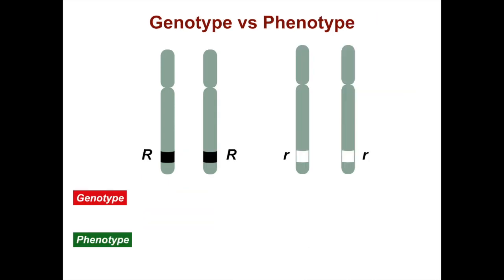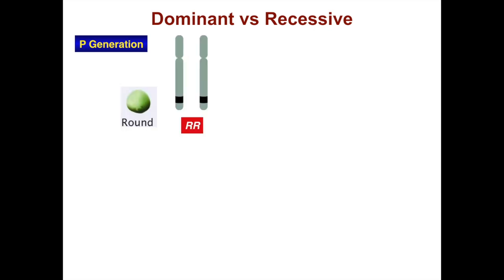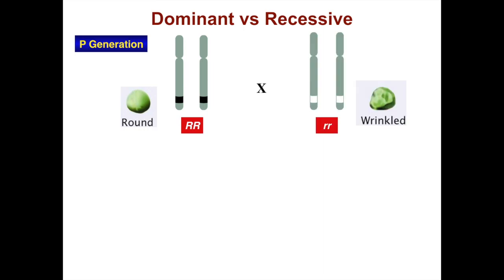The genotype is related to phenotype, but some alleles have a more pronounced effect than others. Here we have 2 homozygous pea plants for the 2 seed-shape alleles, round and wrinkled. From this, we cannot tell the relationship between these 2 alleles. But what if we cross them? By crossing purebred round and wrinkled pea plants, we can determine if an allele is dominant or recessive. By crossing a parental generation or P generation, where one parent is homozygous for the round allele and the other parent is homozygous for the wrinkled allele,